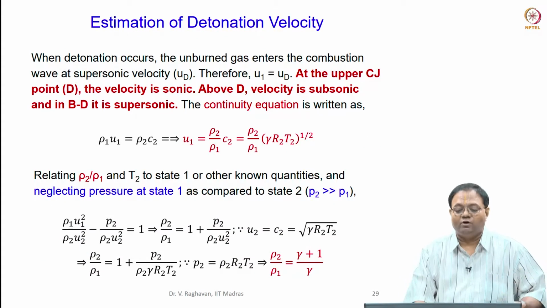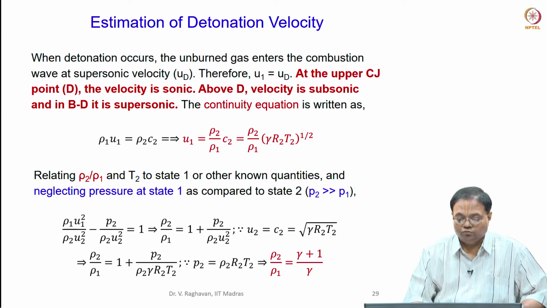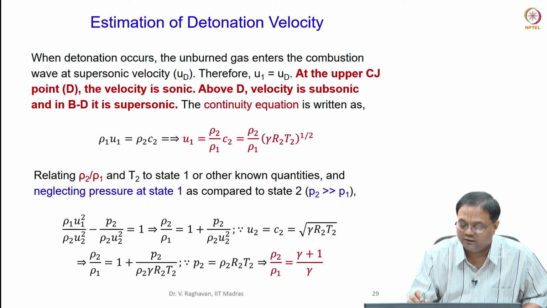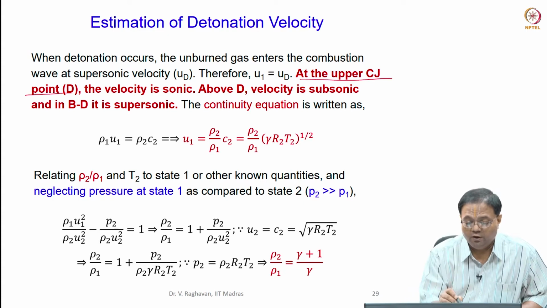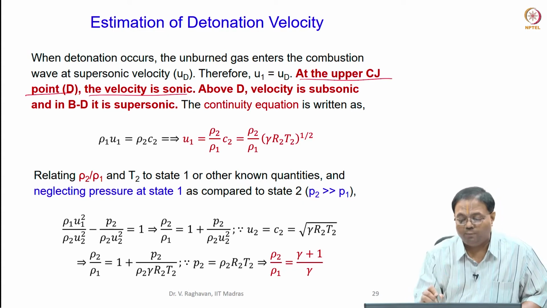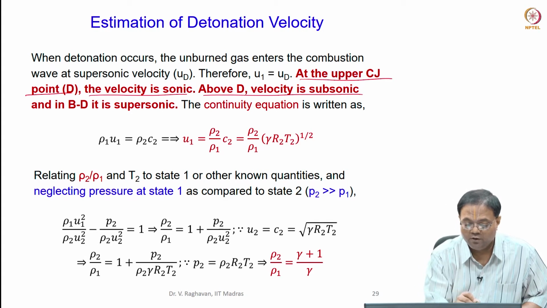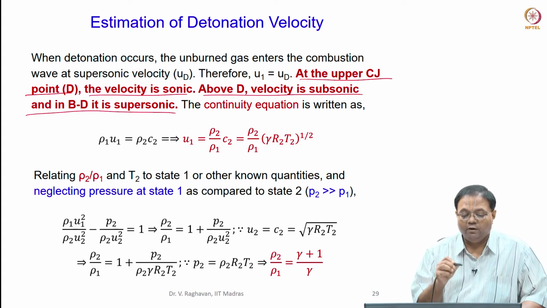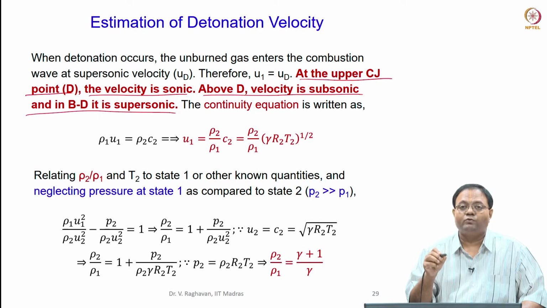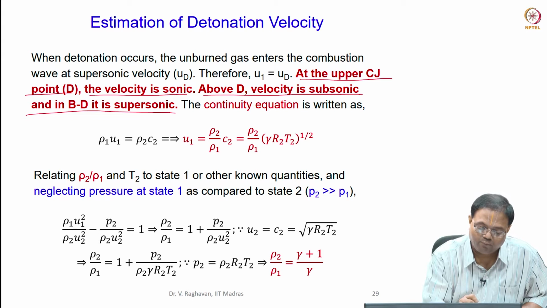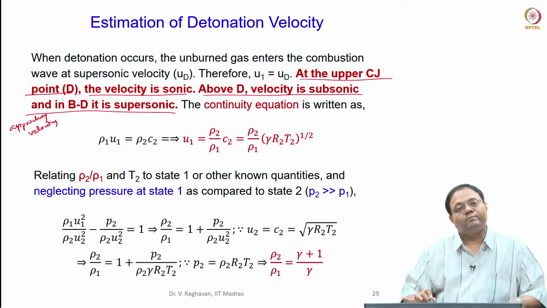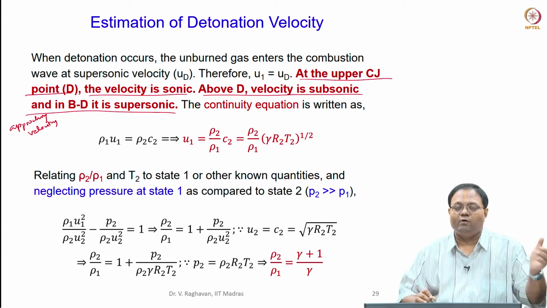Now, estimation of detonation velocity. At the upper Chapman-Jouguet point, the CJ point, velocity is sonic. Above D, the velocity is subsonic, and between B and D, the velocity is supersonic. When I say velocity, it is the approaching velocity. Please understand, this is the approaching velocity, not the burnt gas velocity. Burnt velocity is different, correct? We have already seen that.